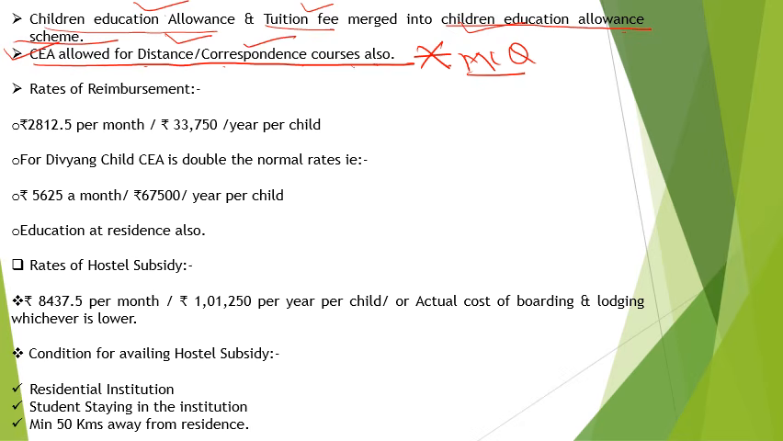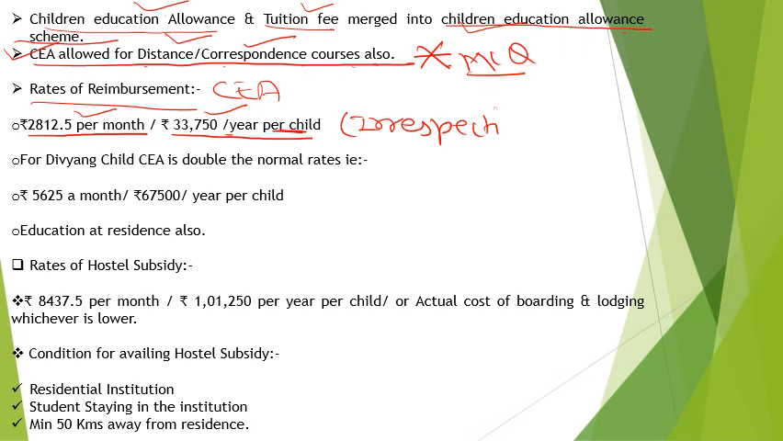Now we look at the rates of reimbursement for children education allowance. It is 2812.5 per month or 33,750 per year per child. Per child, this is the amount, and this is irrespective of the actual expenditure. Irrespective of the actual expenditure means whatever amount you are incurring, it doesn't matter. This much amount the employee will get per child.